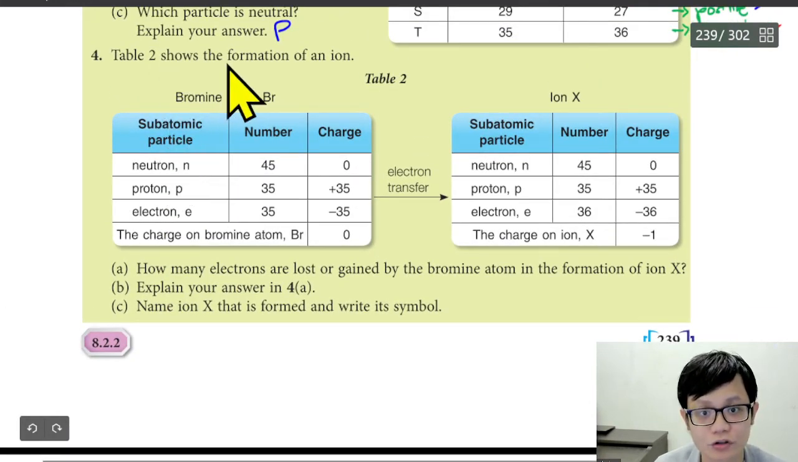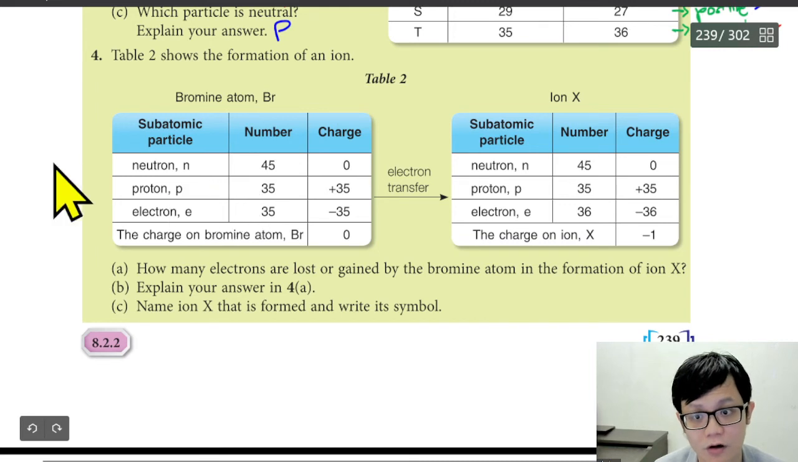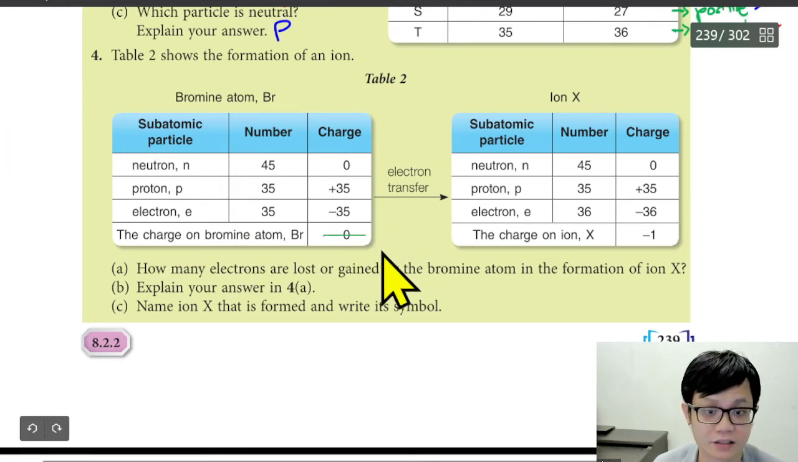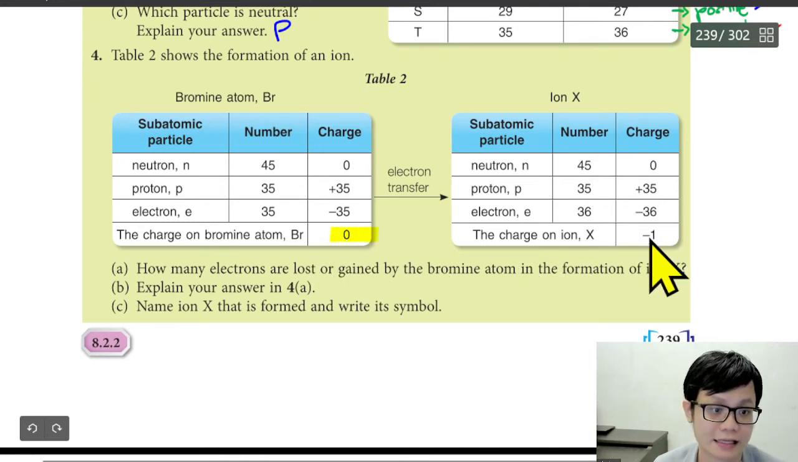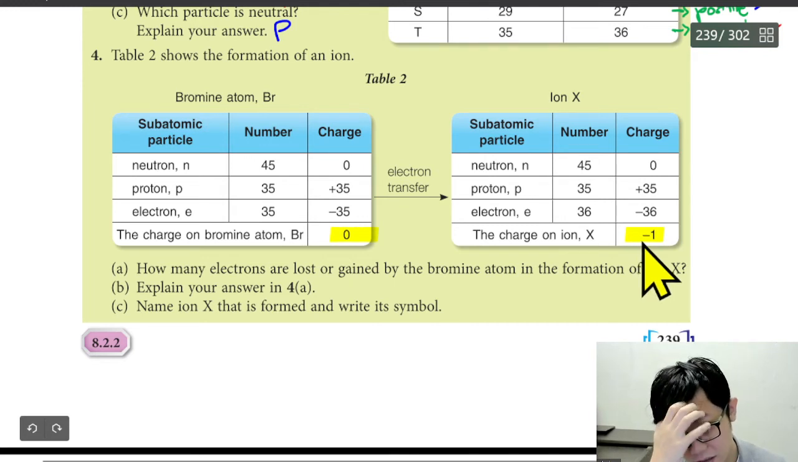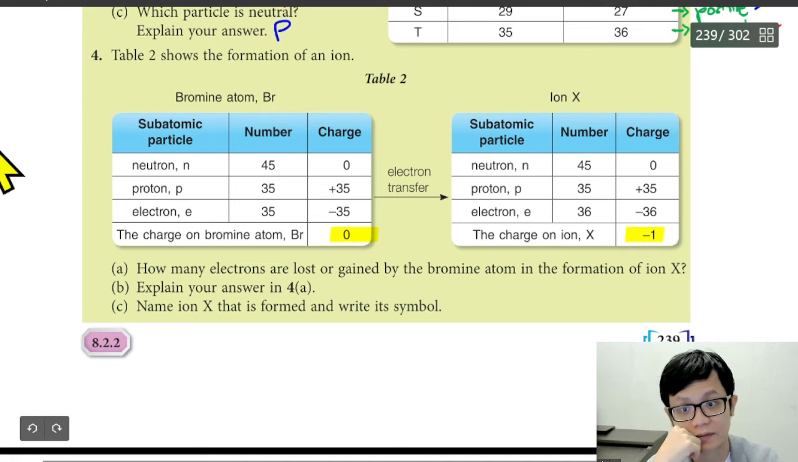Table 2 shows the formation of an ion. Now we want to make an ion from bromine, which has zero charge. Eventually, the bromine will become negatively charged. So we can say that the bromine is negatively charged.